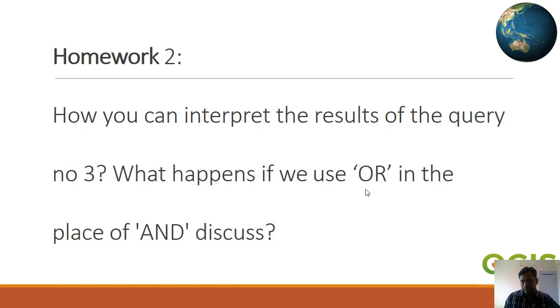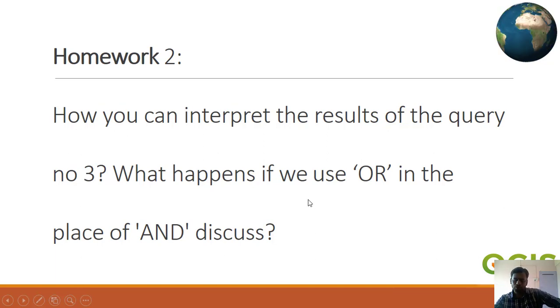If you remember, in our last query we used and to get the sex ratio below 950 and female literacy below 65%. We got some result, but we used and. Instead of using and, suppose we use or, then what will happen?